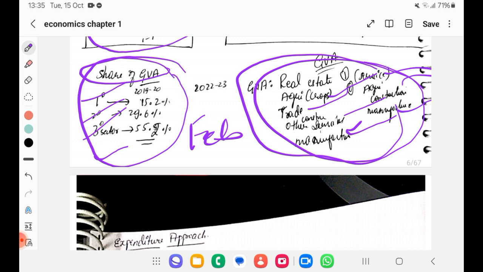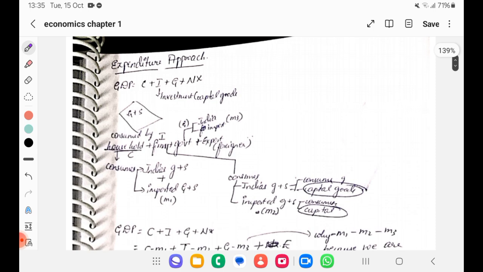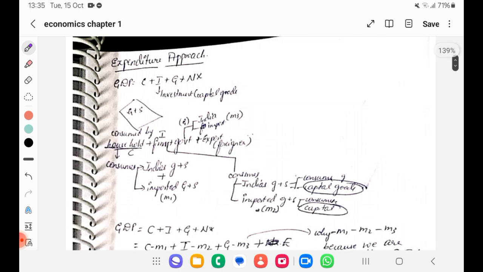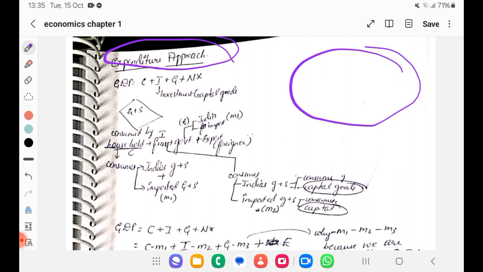And finally we are left with the expenditure approach. In the expenditure approach we have C plus I plus G plus NX. What do you mean by it? We already understood the cycle of income, right? Under that we understood that whatever we produce, we will consume. So if you consume more, they will produce more. To produce more, what should happen? Consumption should be more. That is what we are going to talk about in the expenditure method.